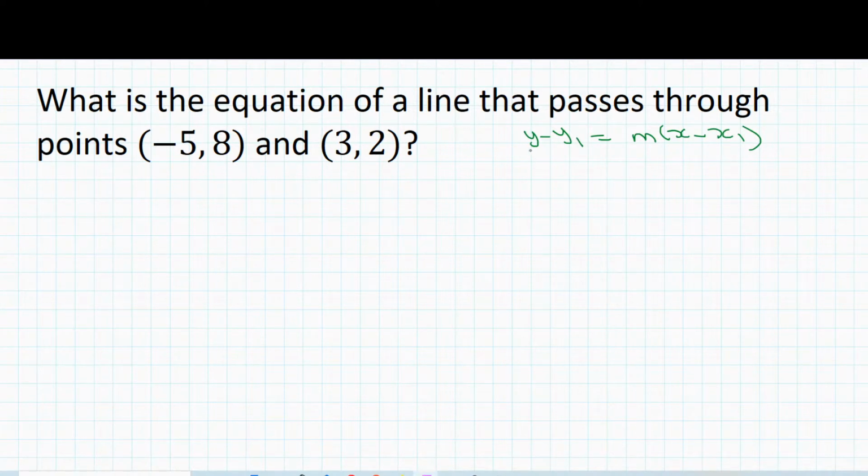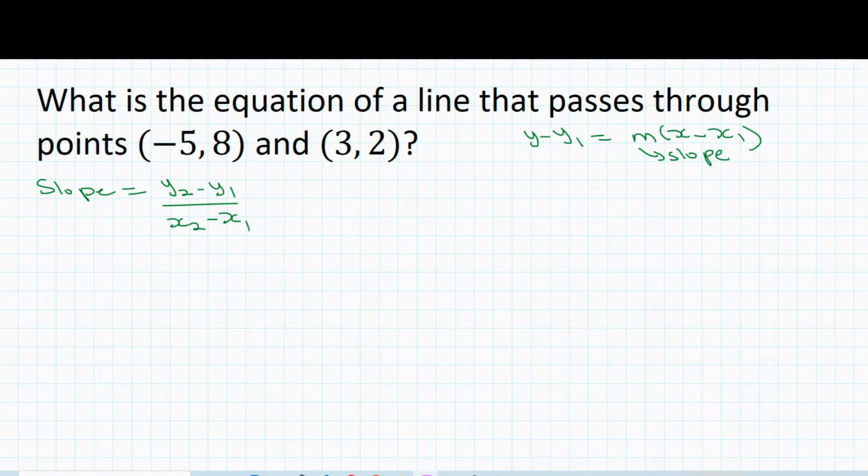This is our formula, y minus y1 equals m times (x minus x1). Here, m is the slope. So you have to first find the slope of the line that connects these 2 points together. To find the slope, the slope is going to be y2 minus y1 over x2 minus x1. Every point has an x value and a y value. So we have y1 and y2, x1 and x2, just for reference.